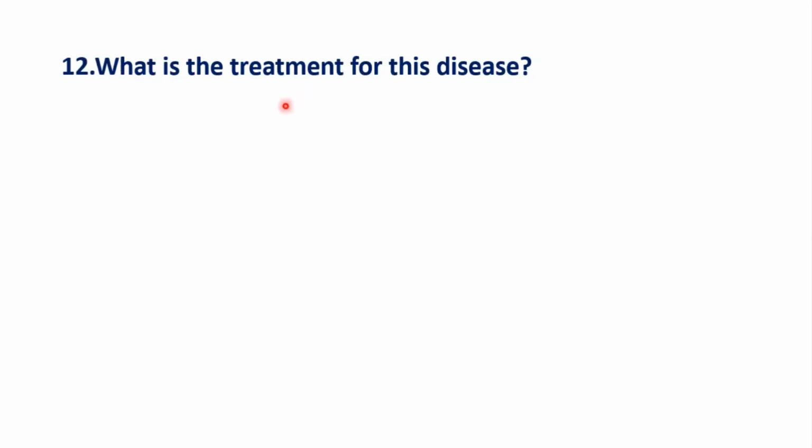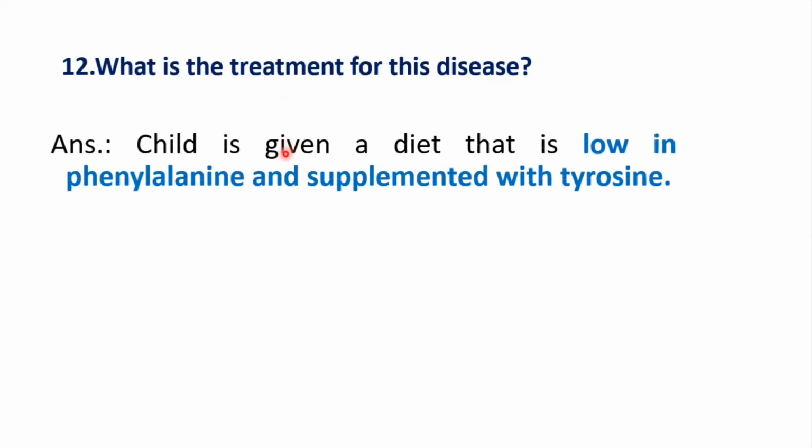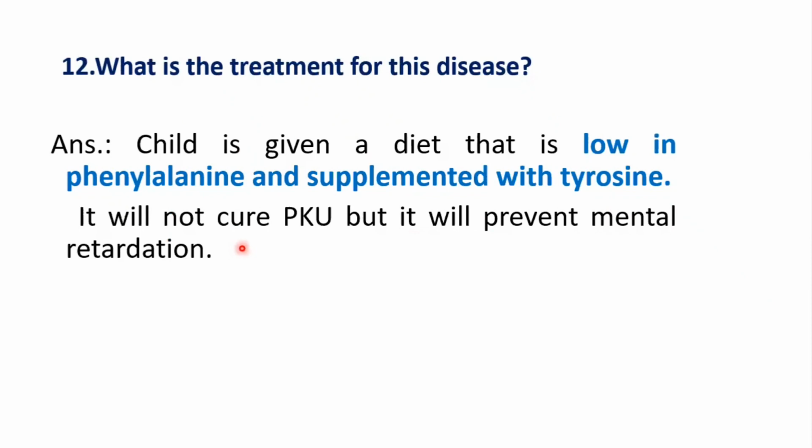What is the treatment for this disease? The child is given a diet that is low in phenylalanine and supplemented with tyrosine, because tyrosine is a very important amino acid for the synthesis of other biologically important compounds. It will not cure PKU, but it will prevent mental retardation. So if PKU is diagnosed early, then the child can have a normal brain if the diet is given with low phenylalanine.